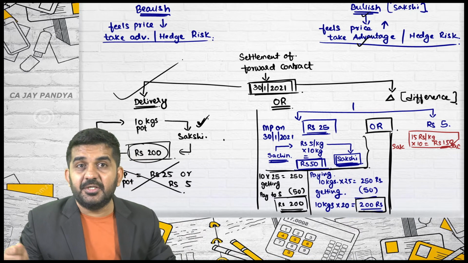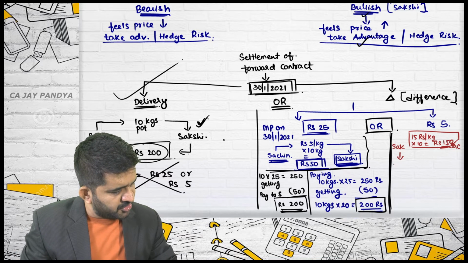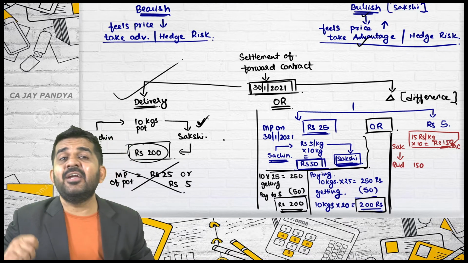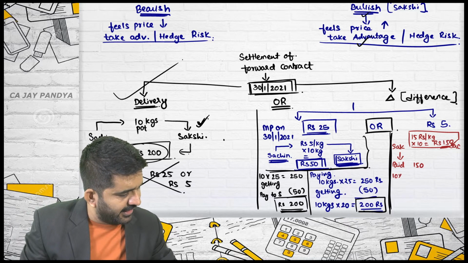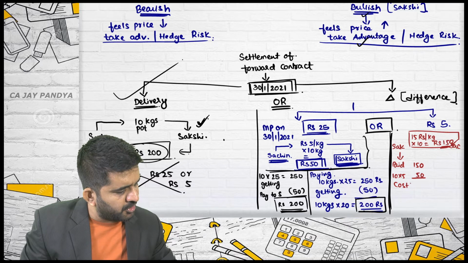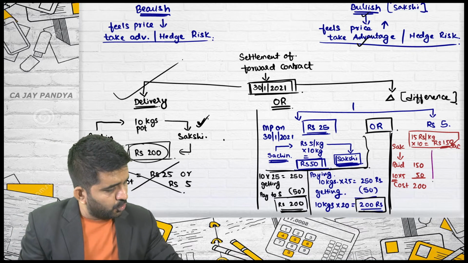For Sakshi, she is paying 150 rupees, and she will be purchasing 10 kgs of potatoes from the market. That is 50 rupees. What is the cost for Sakshi for purchasing 10 kgs of potatoes? 200.